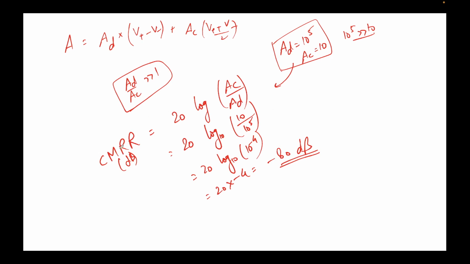So again, just to summarize, CMRR denotes how good your amplifier is at neglecting this term, so that the formula simply becomes A equal to AD times (V plus minus V minus). This is the open loop gain. So in order to get a good operational amplifier, we must find ways to neglect this term, by saying that AD upon AC should be large. This is our requirement. And how do we know whether we have fulfilled it?